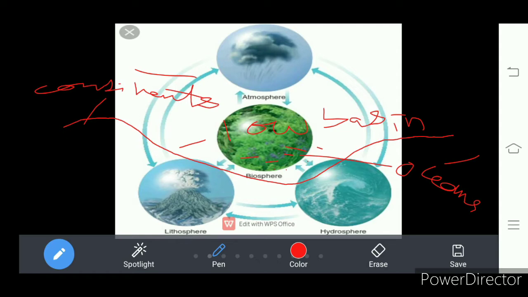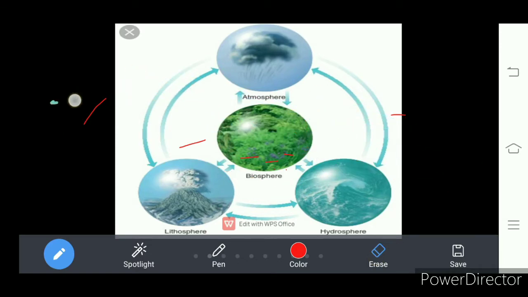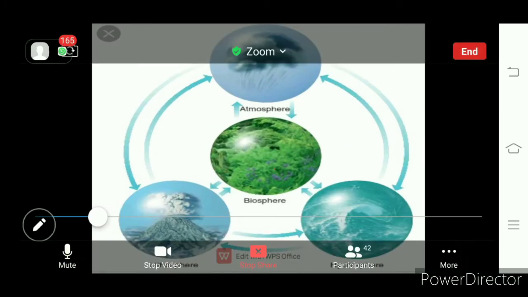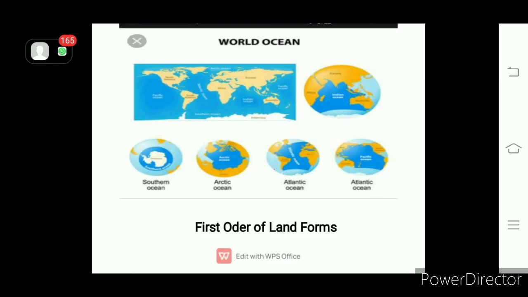So oceans and continents are formed from the earth's surface in its initial state, and these are called the primary order of landforms, or first order of landforms. What are the first order of landforms? Continents and oceans.